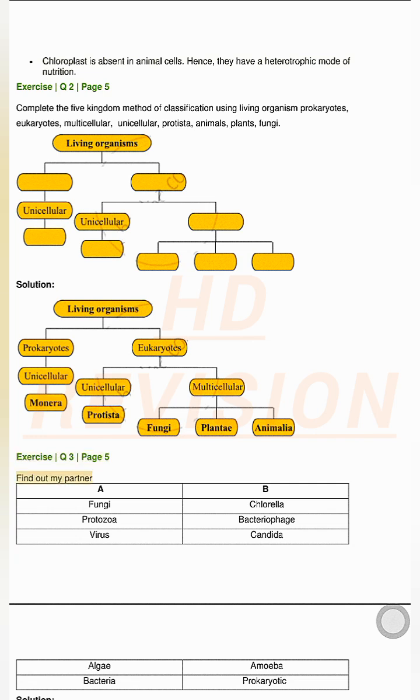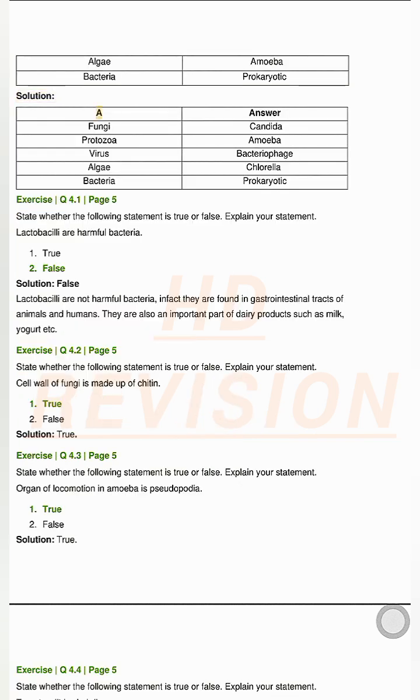Exercise Q3, page 5. Find out my partner. A: Fungi, Chlorella, protozoa, bacteriophage, virus, Candida, algae, Amoeba, bacteria, prokaryotic. Solution. Fungi: Candida. Protozoa: Amoeba. Virus: Bacteriophage. Algae: Chlorella. Bacteria: Prokaryotic.